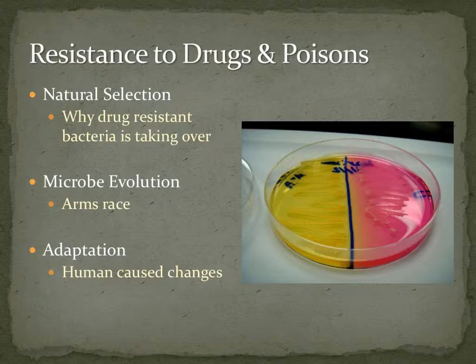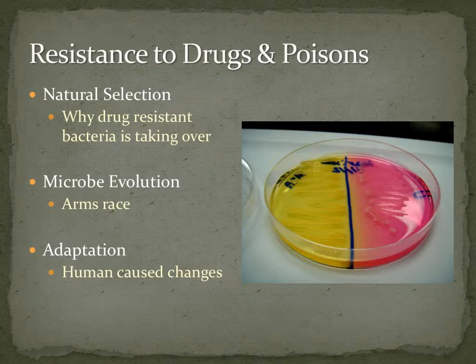This evolution of the microbe puts us back in the same situation we were in before we had antibiotics. This leaves us in an arms race against the bacteria. The bacteria create resistance against one drug, so the pharmaceutical company creates a new drug to combat that resistance. But we find the bacteria keep evolving and become more and more resistant.